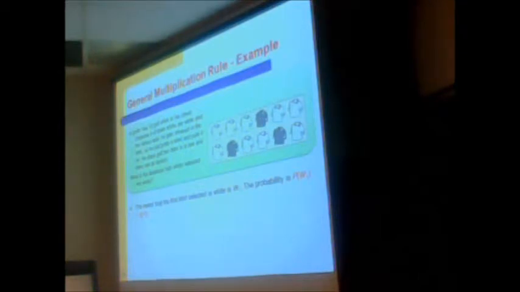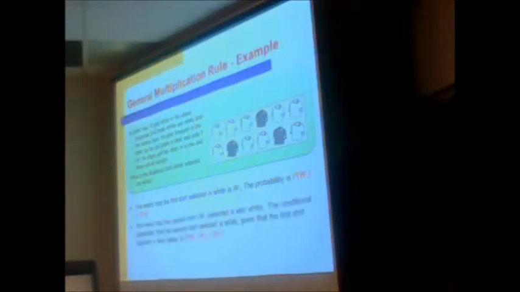So the second one is going to be the probability of this one being white given that the other one was white. To break this down very easily, first I want the probability of the first one being white, W1. That's going to be 9 out of 12. What's the probability that the second one will be white? It's 8 out of 11, because remember I took one out already, and so that reduces the 9 and the 12. So now it's 8 out of 11.